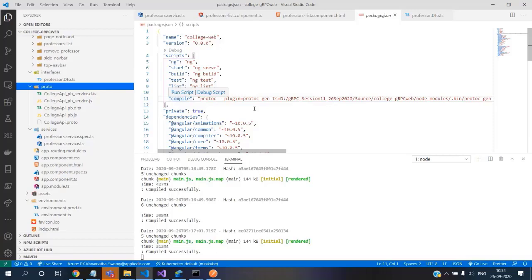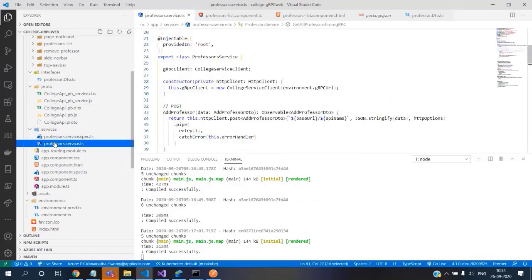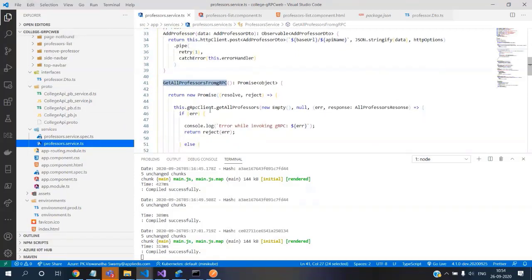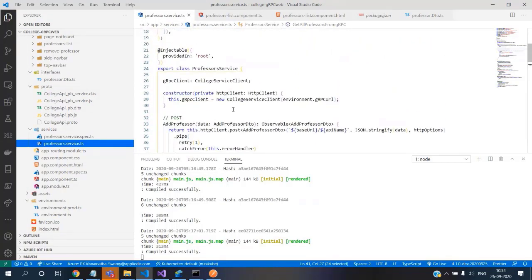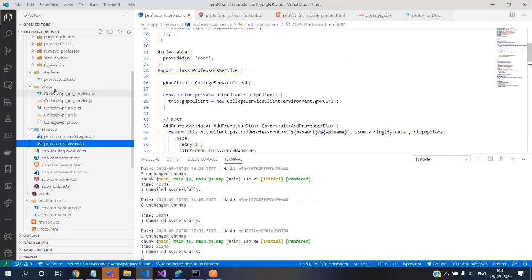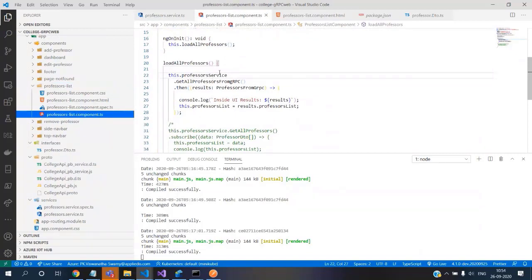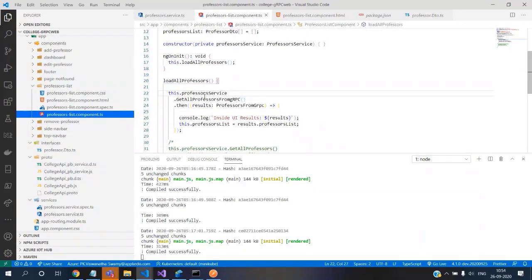And we were able to successfully create the client components. And then we updated the services file to talk to this gRPC client. And then we went to the professors list and modified this TS file where we go and talk to that get all professors from the gRPC service.